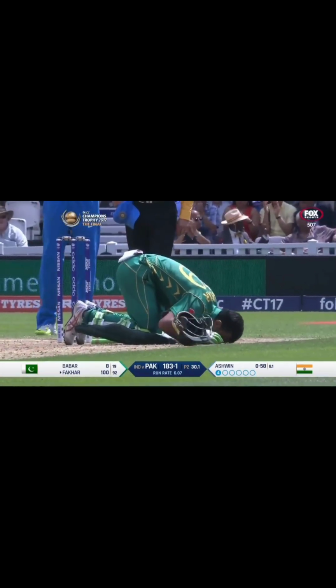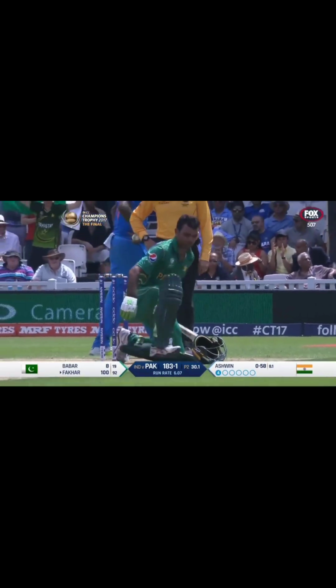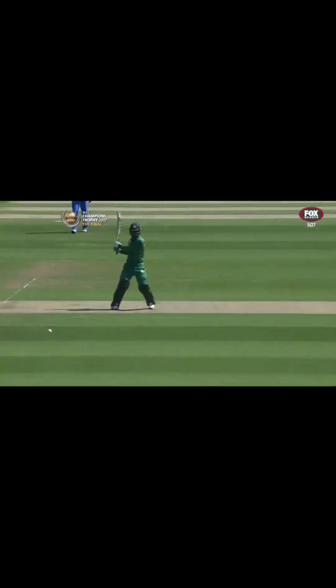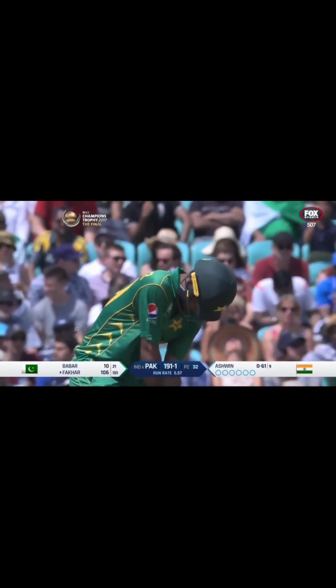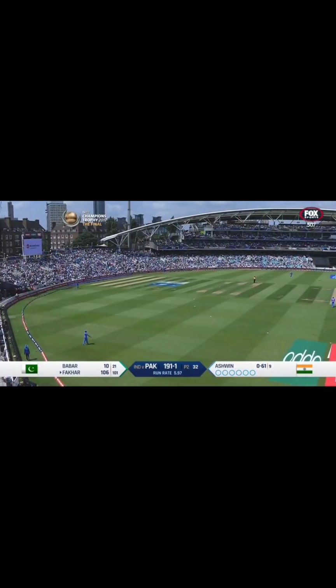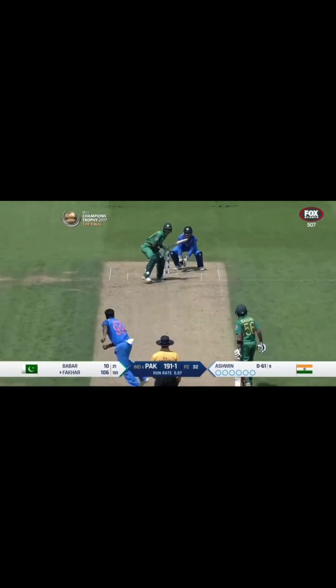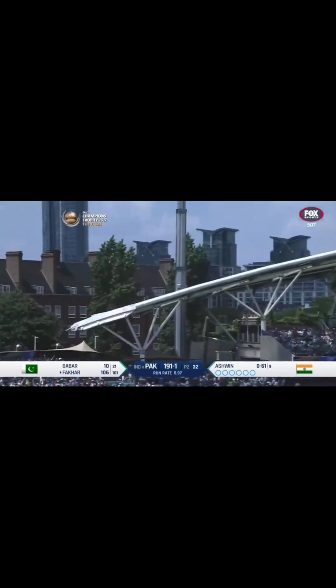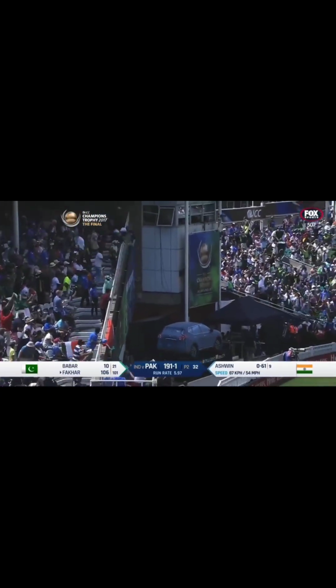Quite remarkable, given a life on three, out off a no ball, and he has made India pay. What an amazing story. Man of the moment. Hitting Ashwin towards the shortest boundary in that direction, towards the pavilion. It's gone in that direction. First ball has disappeared for a six. Pressure on Ashwin, and what batting from Fakhar Zaman.